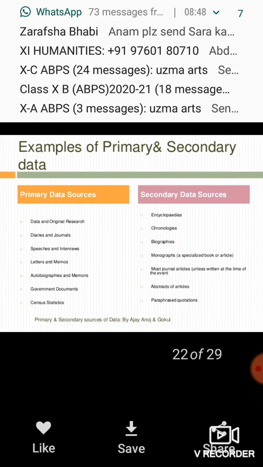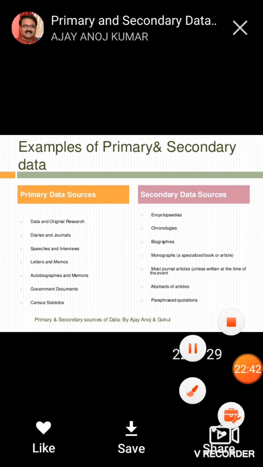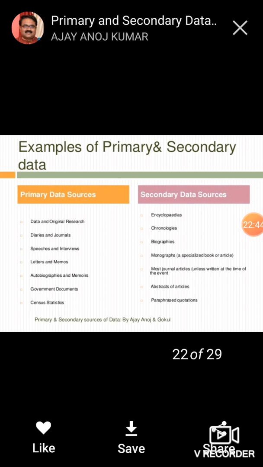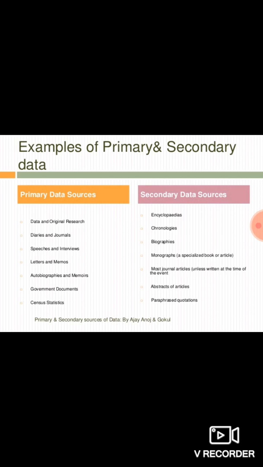So if we see the difference between a primary data source and a secondary data source: primary data is what a particular researcher is using, his first hand information. Secondary data comes from external sources.